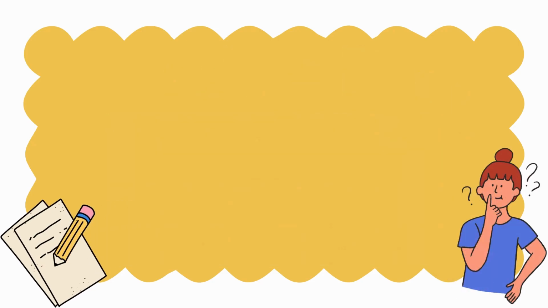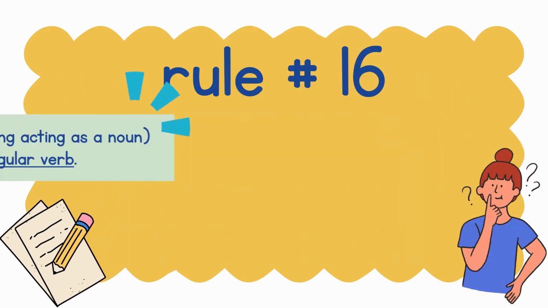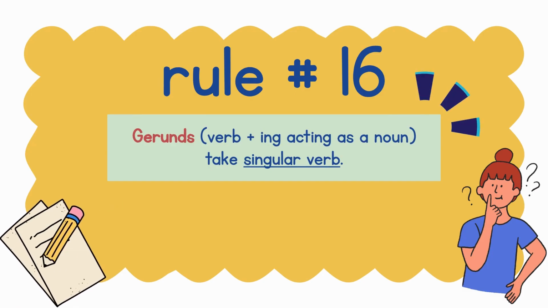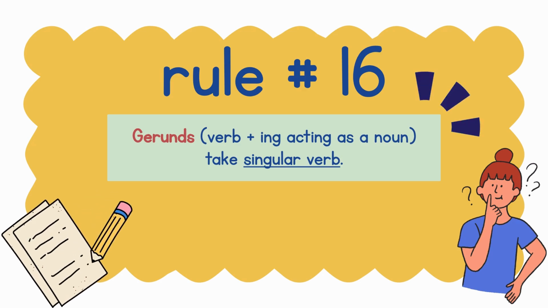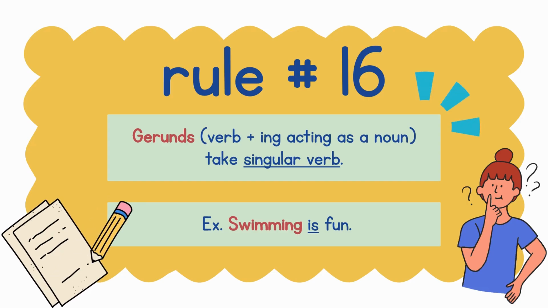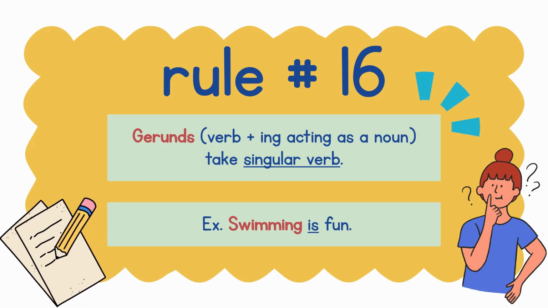Rule number 16. Gerunds, or verbs ending in ing and acting as a noun in the sentence, take singular verbs. Example, swimming is fun. Swimming is the gerund here, that's why we should take a singular linking verb is.